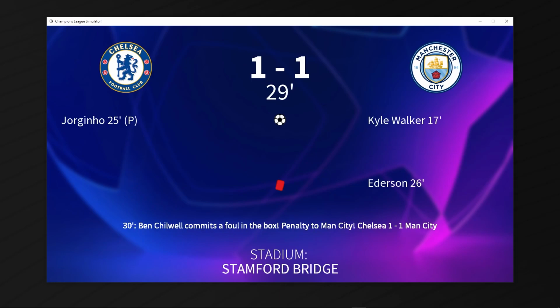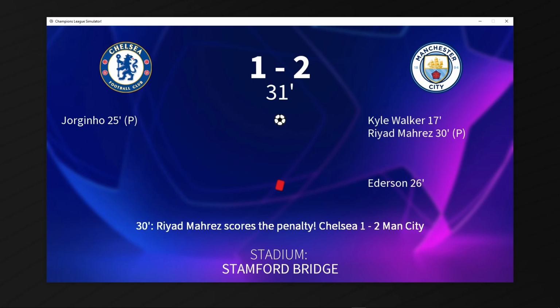Oh my goodness. 30th minute, literally the last minute of the game in extra time, Ben Chilwell commits a foul in the box. It's a penalty to Manchester City, and Riyad Mahrez has a chance to send his team to the Champions League final if he converts this penalty. Will he do it? Cue the suspenseful music. He does! Riyad Mahrez sends Manchester City to the Champions League final, knocking out the Russian oil merchants at their own stadium. What a game we have.